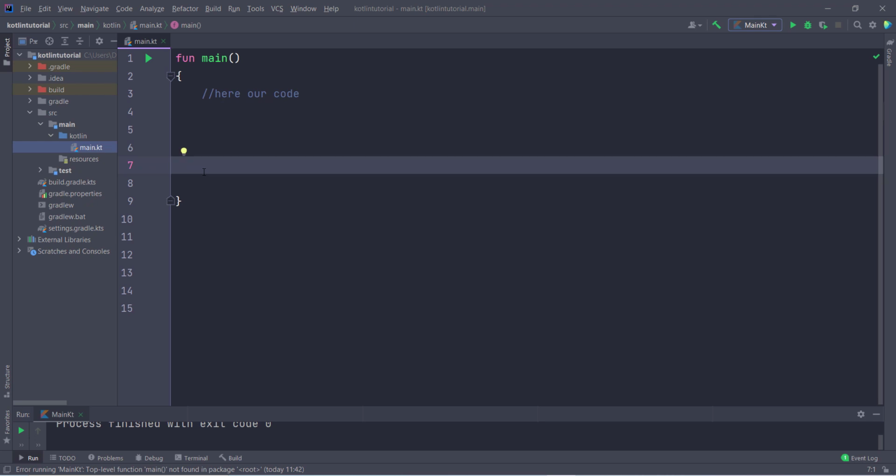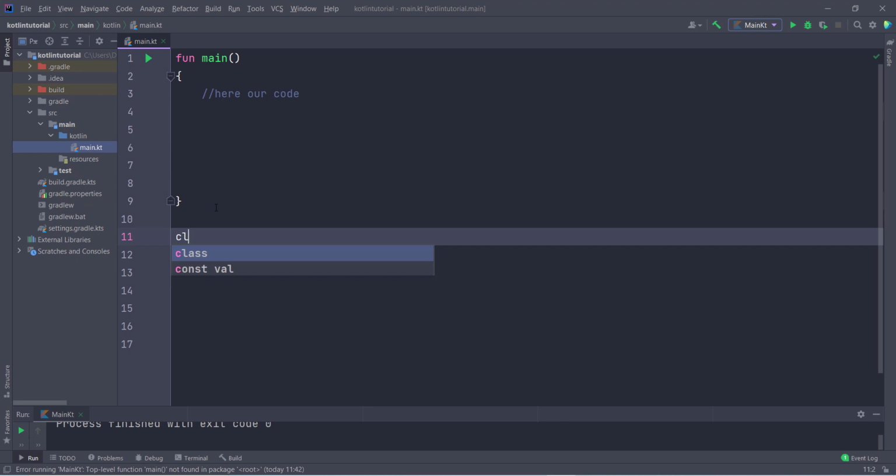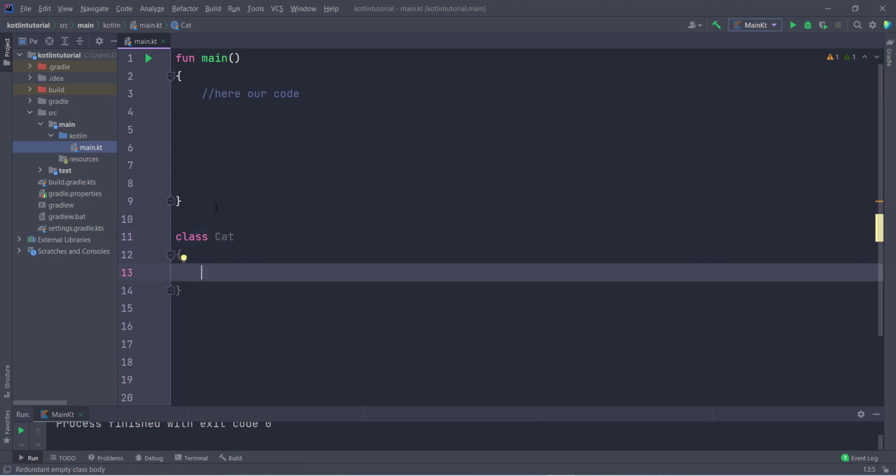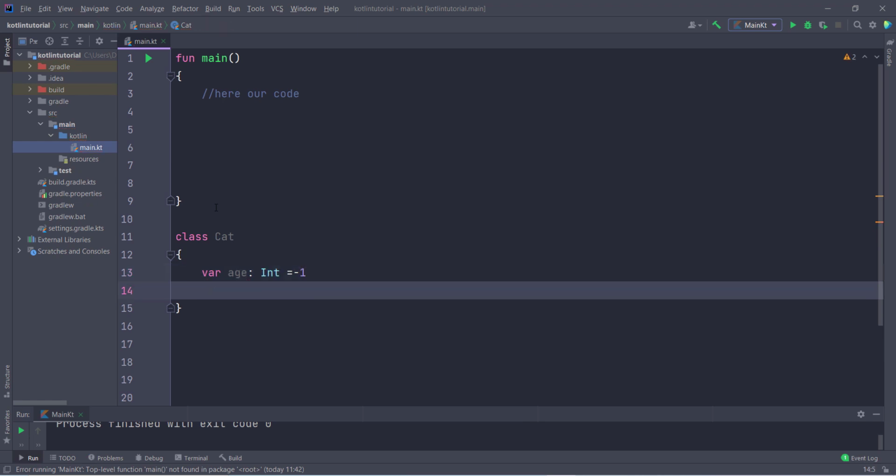Let us suppose I have a class and give it a class name, whatever you want. I give the class name Cat, then take two curly braces. Let us suppose the cat has some age. I type here var age, of type Int, and by default I store -1. Then the cat has a function, fun meow.